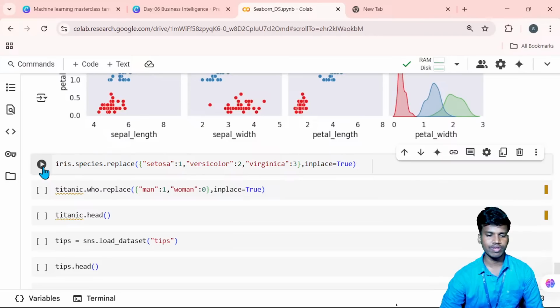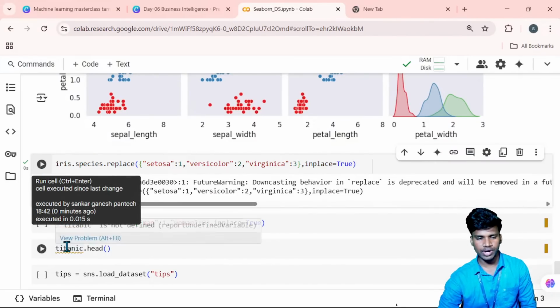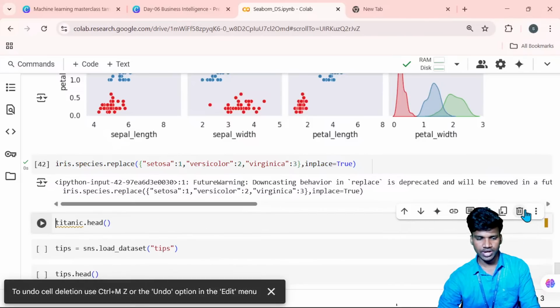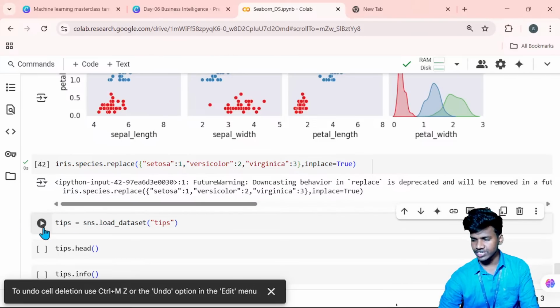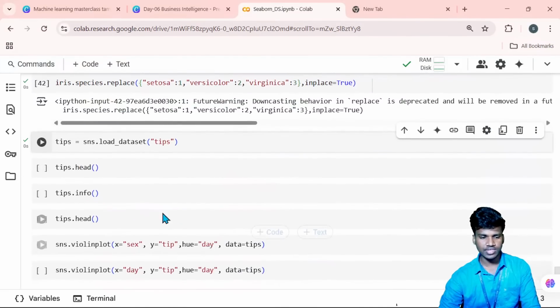So now we will also replace the values from text into number format. This we can already see, so it's not needed. So I will remove this. Then I move on to the next data set, that is the tips data set. So tips is equal to sns.load_dataset, that is tips.